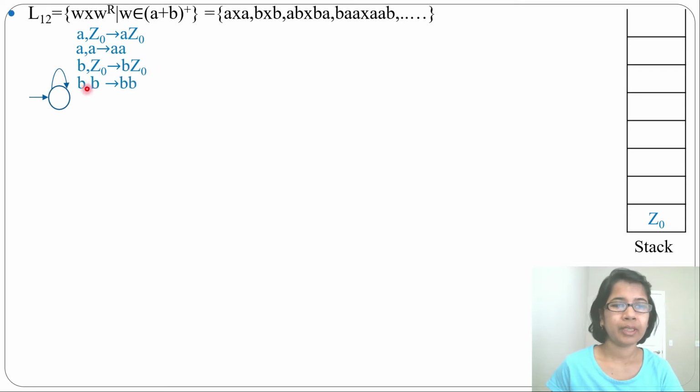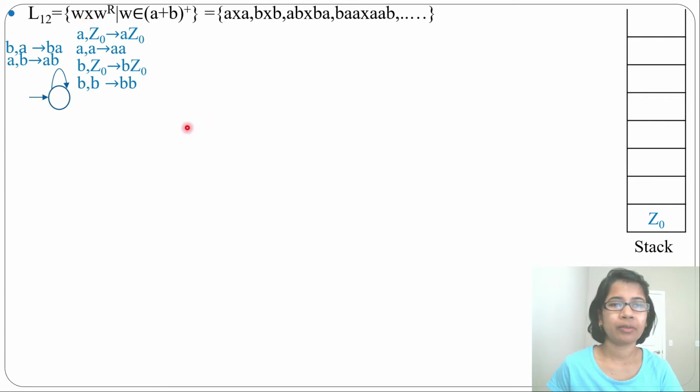If the input symbol is B and the topmost stack symbol is B, it will push B above B. If the input symbol is B and the topmost stack symbol is A, it will push B above A. If the input symbol is A and the topmost stack symbol is B, it will push A above B. Now all push is done.